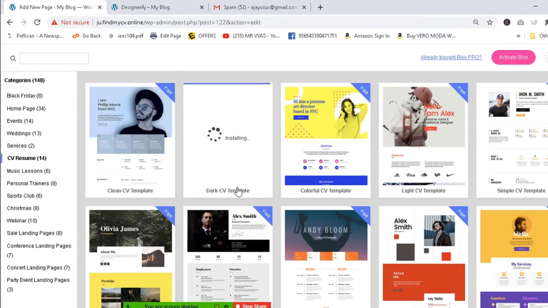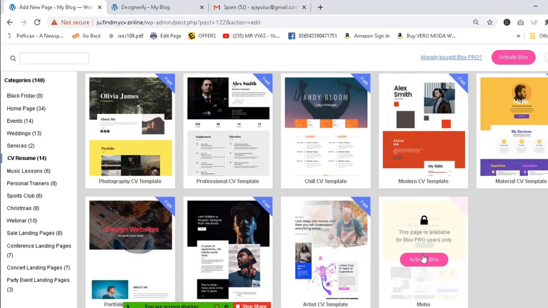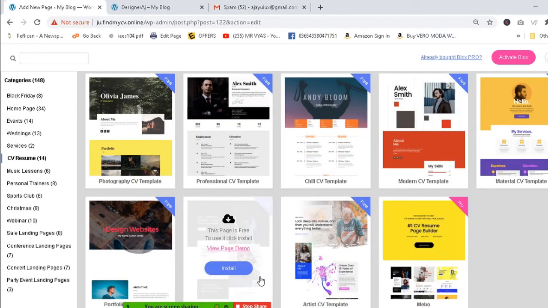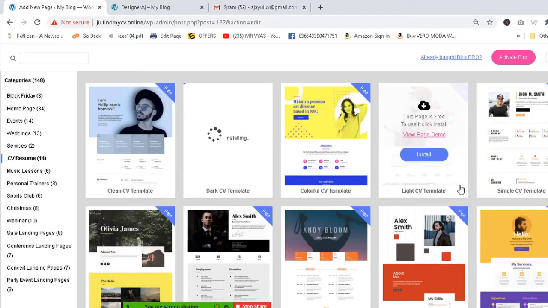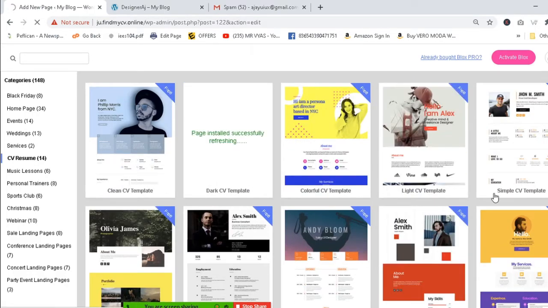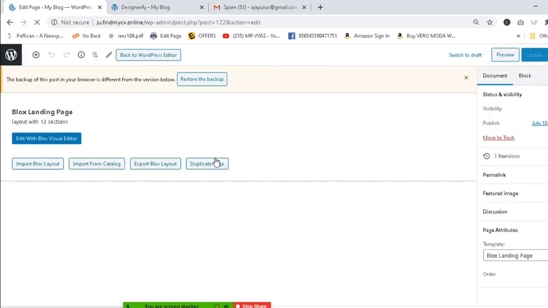All free themes are available. Only one is paid, this one, you have to pay for that, but the others are free. I think these CVs are good ones. After installing you can find this message, and it will take some time. Now it's installed.